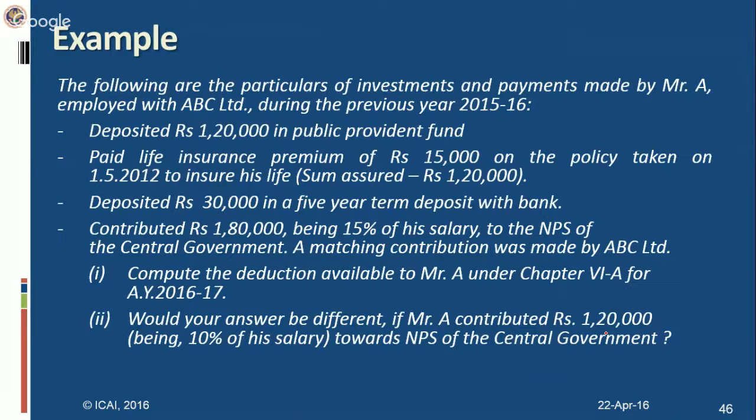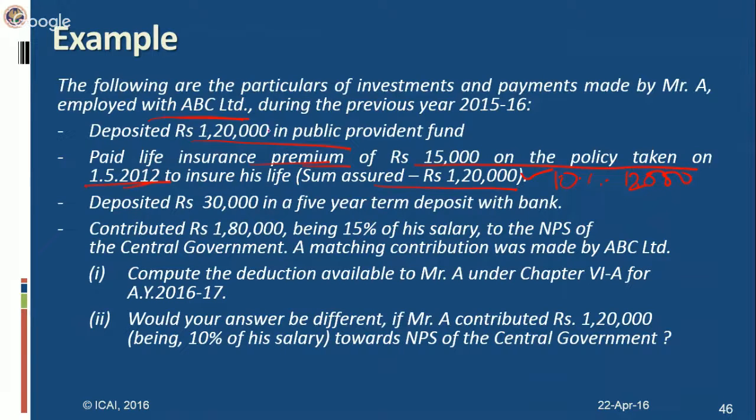Here, Mr. A, employed with ABC, is an employee, and he made certain investments: deposited 1,20,000 in PPF, and paid a life insurance premium of 15,000 on a policy taken on 1/5/2012. There is a restriction here also, that the premium cannot exceed 10% or 20%. You have to see the date. It is after 1/4/2012, so it's 10%. The allowable deduction for the life insurance premium cannot exceed 10% of the sum assured. The sum assured is 1,20,000, so only 10% of it is allowable as deduction. It comes to 12,000.